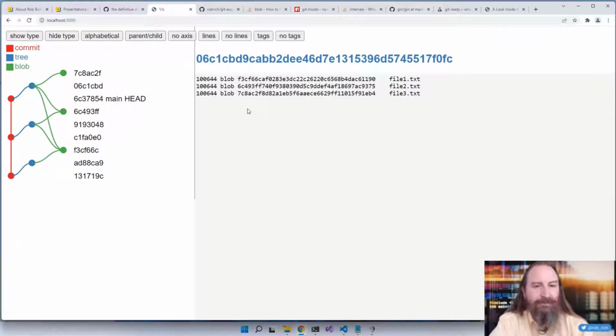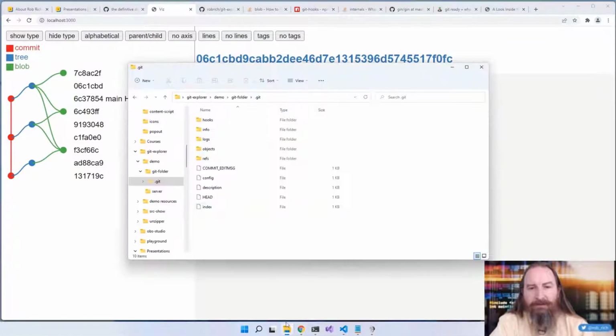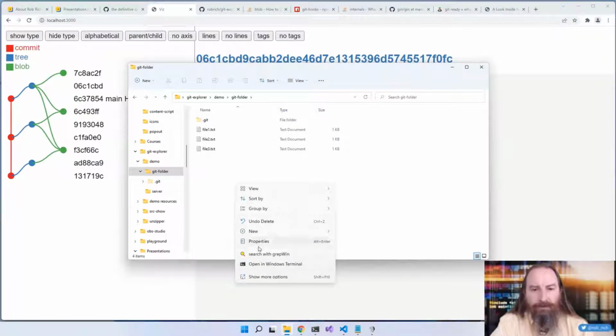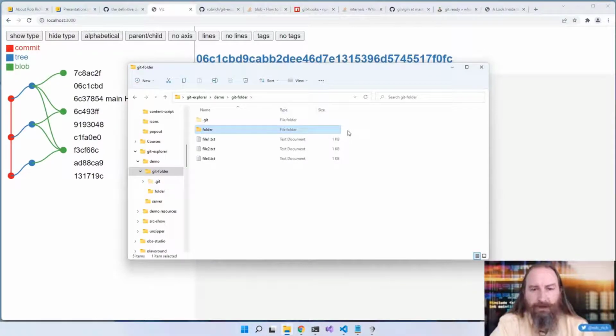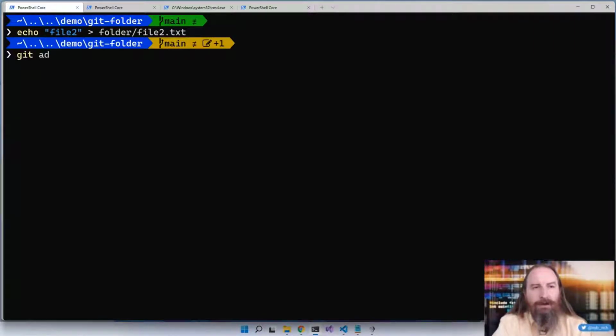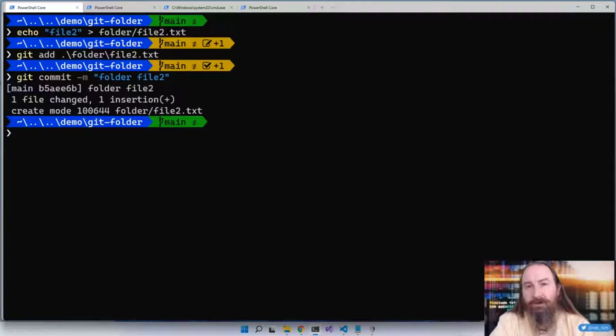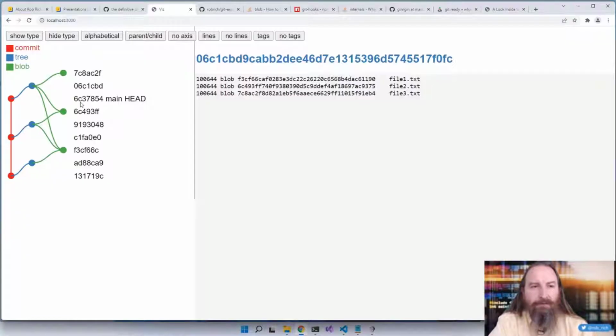That's great. So what happens if we add something into a folder? So I'm going to create a new folder here. We'll call this new folder. Let's call this folder. And I'm going to add file2 into folder/file2. OK, let's git add folder/file2, git commit -m folder file2. And now that I've created this new commit, let's see what type of objects we have in here.